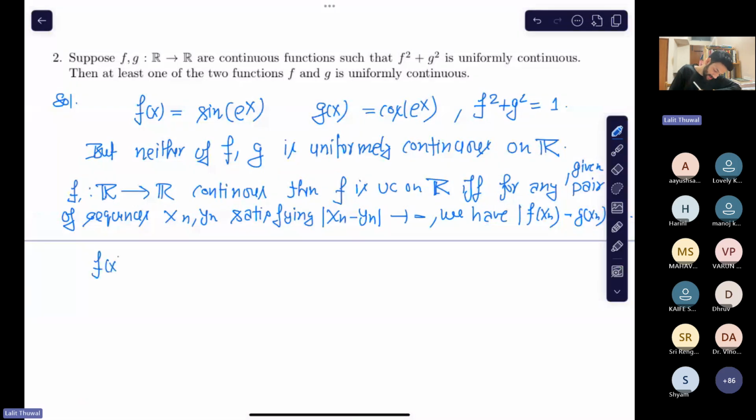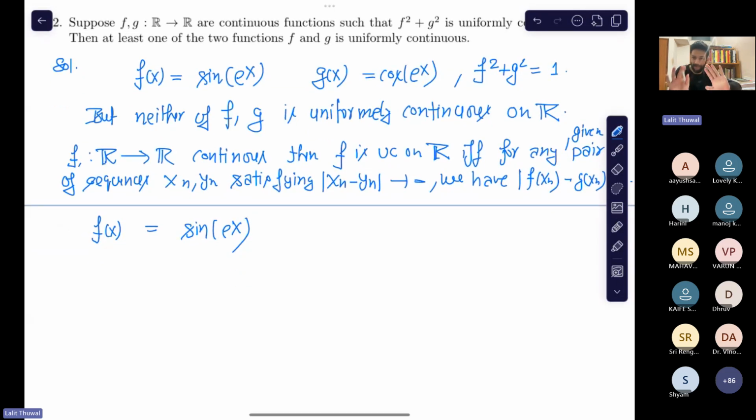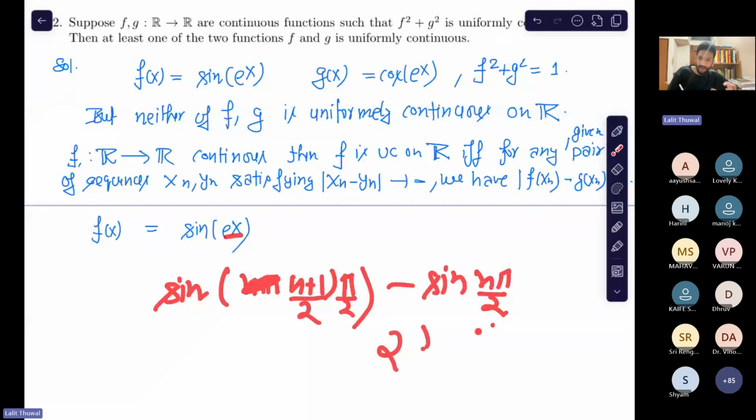Now we have this function, sine e to the power x, and similarly you can prove that cos e to the power x is not uniformly continuous. How am I going to construct the example? I will first try to get something like sine of (n plus 1) pi by 2 minus sine n pi by 2, because that sequence will not converge. There will be 2 or 3 points which will be repeating, so this will not go to 0.